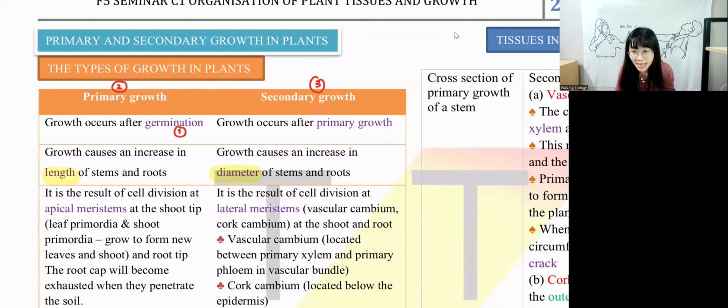When they increase in length, the cell that carries out this increasing in length will be apical meristem. Okay, why is it apical? Can you tell me what is the meaning of apical again? We have learned apical means what? Apical means?